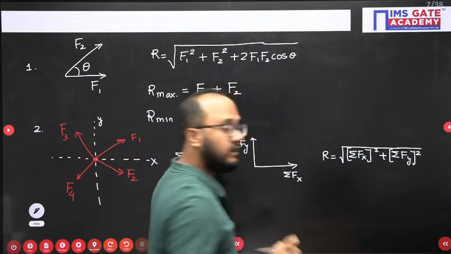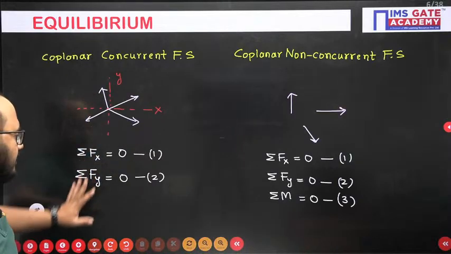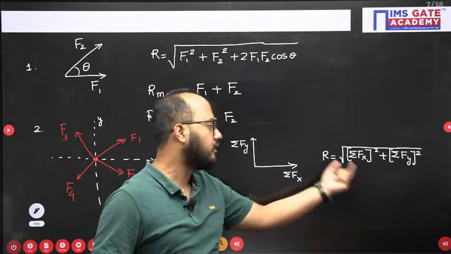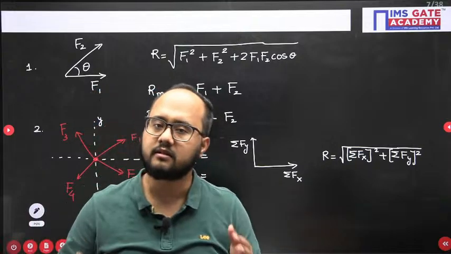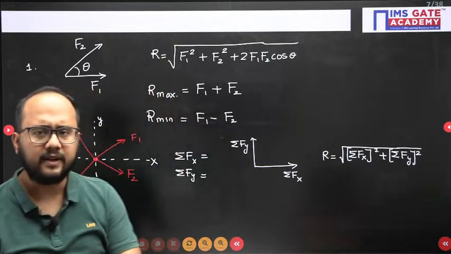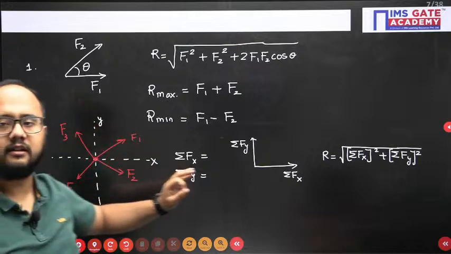Right. Now that's what, if you remember, I've told you regarding the equilibrium condition, summation Fx and summation Fy both individually 0. Why? Because resultant 0 means both have to be individually 0. Then only you can say resultant 0. And resultant 0 basically means equilibrium condition. Right? So this much basics everyone should understand. So this is the way by which I can calculate the resultant values.